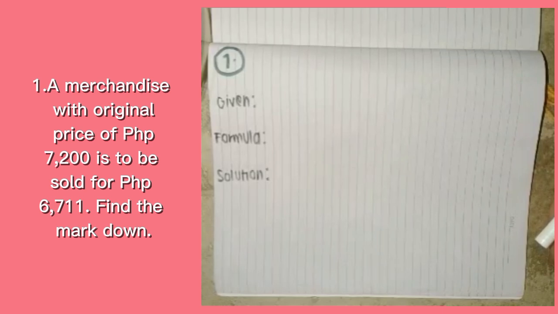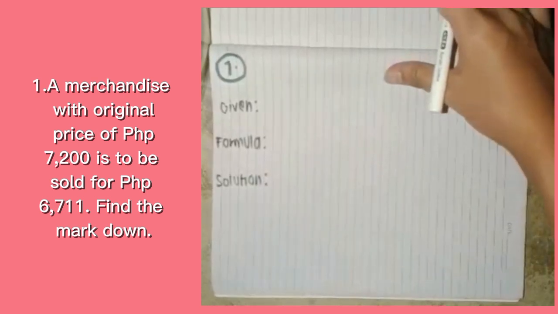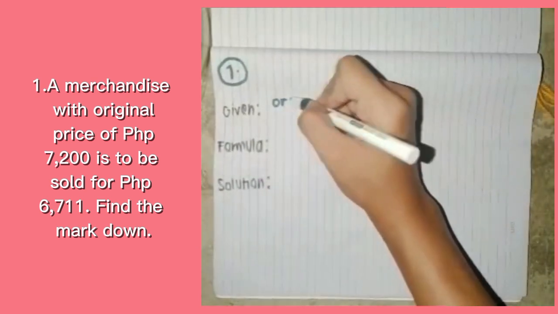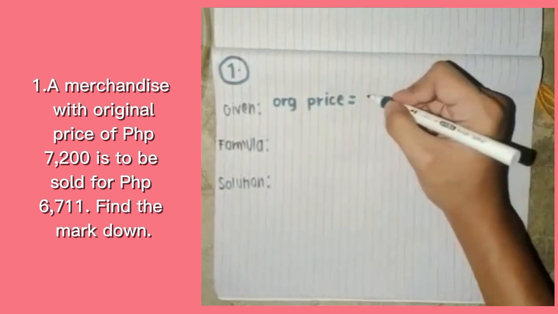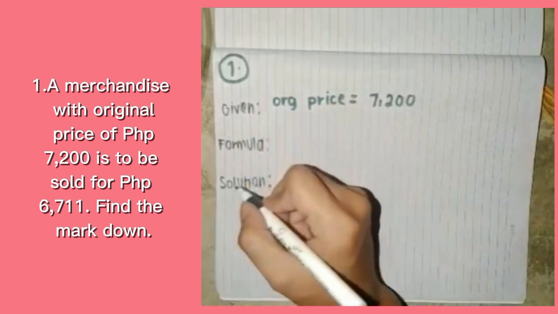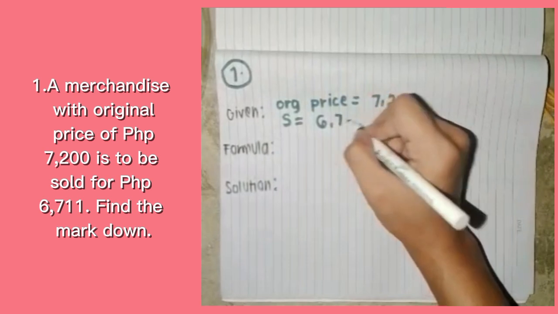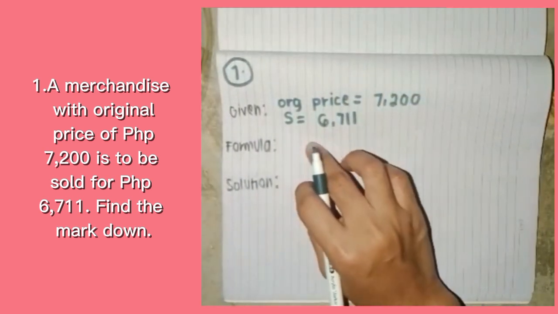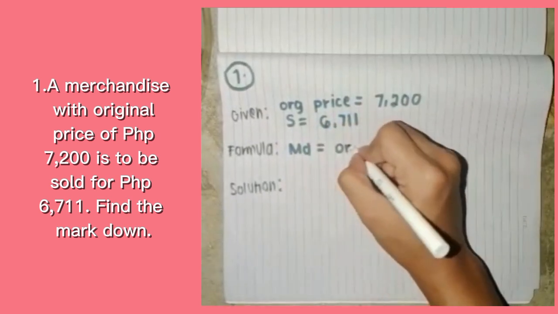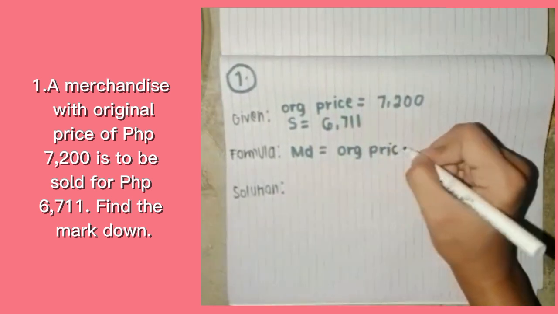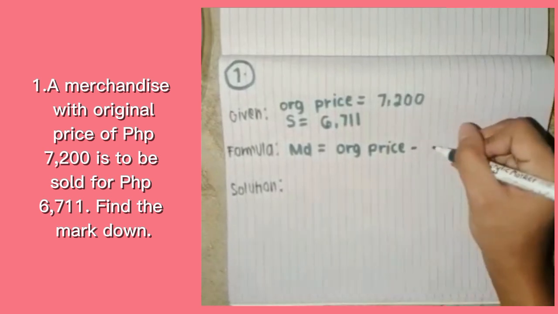So here in the problem, we are going to find the markdown. So first, we are going to find the given. So the first given in this problem is the original price is equal to 7,200 pesos. And the second given is selling price, which is denoted by S, is equal to 6,711 pesos. So the formula for finding the markdown is MD, or markdown, is equal to original price minus selling price.